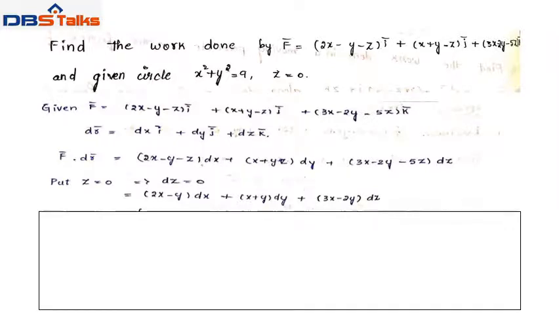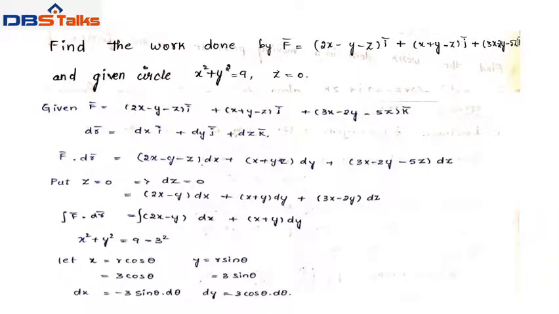Then substitute z equal to 0 and dz equal to 0 in F bar dot dr bar. We get F bar dot dr bar equal to (2x minus y) dx plus (x plus y) dy plus (3x minus 2y) into 0. So finally we get (2x minus y) dx plus (x plus y) dy.